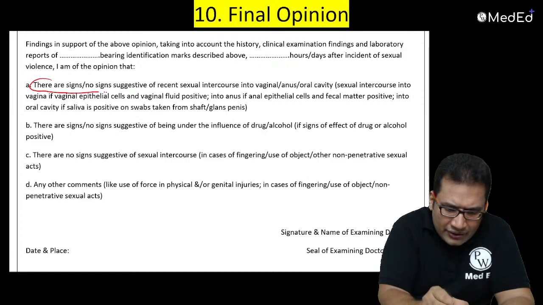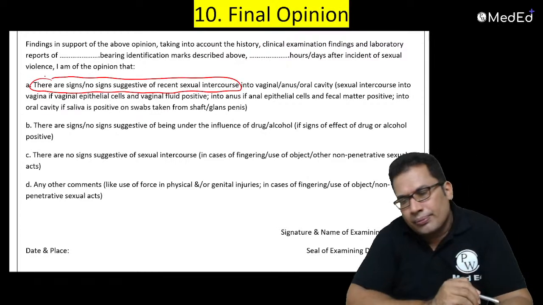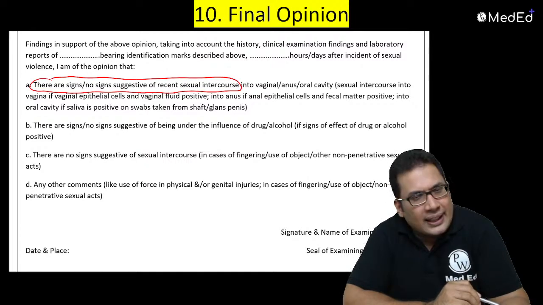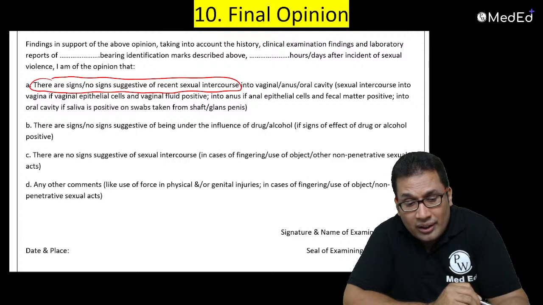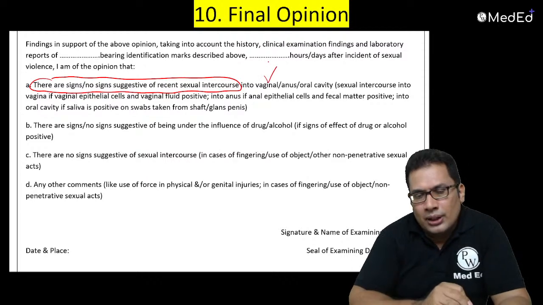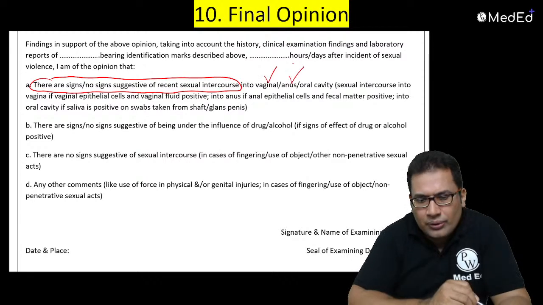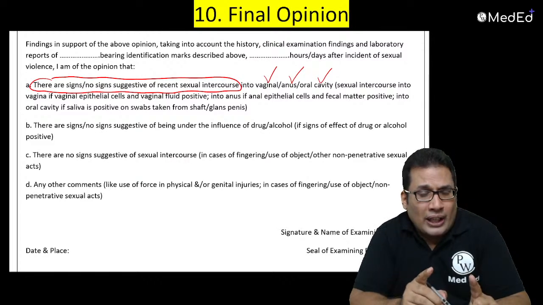There are signs suggestive of recent sexual intercourse, or there are no signs of recent sexual intercourse. As you know, intercourse can be either vaginal intercourse, anal intercourse, or oral intercourse. So you need to give a report like this.